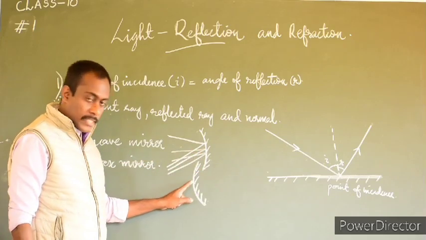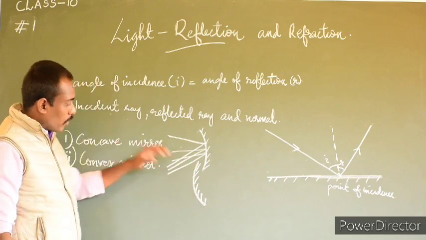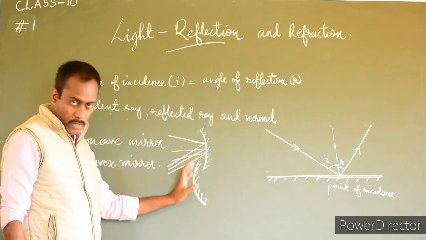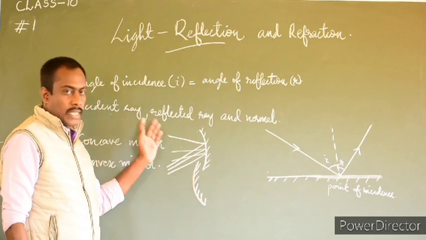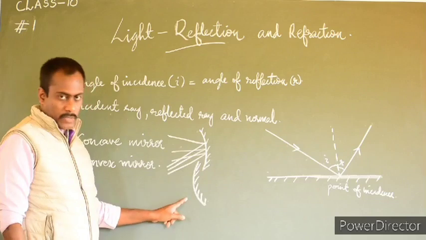Then what about the convex mirror? Most of the rays that fall on the convex mirror diverge, that means they move away from the mirror after reflection.